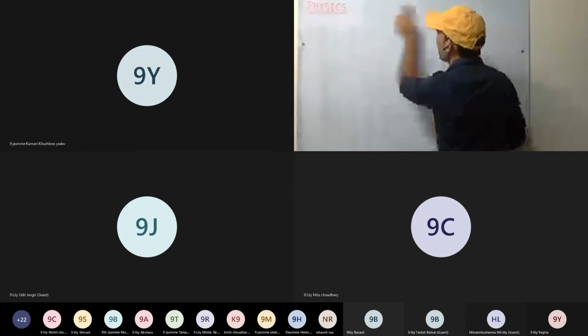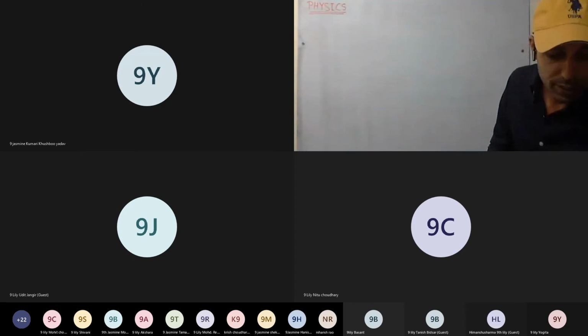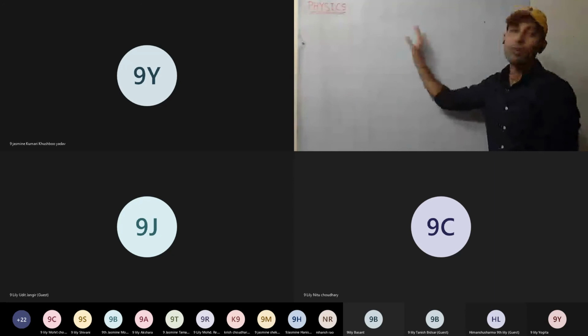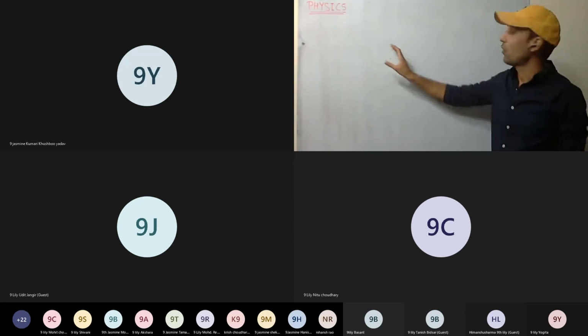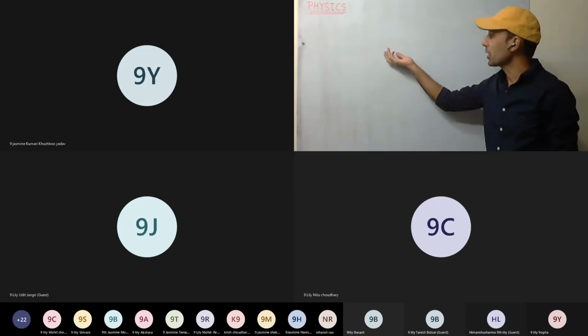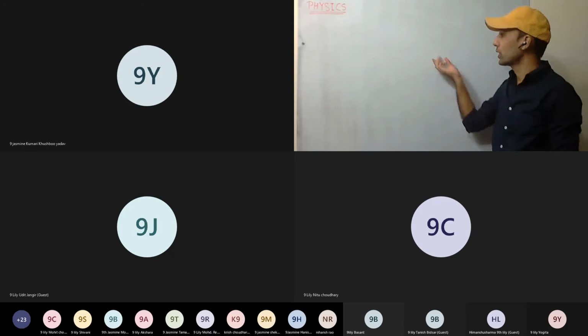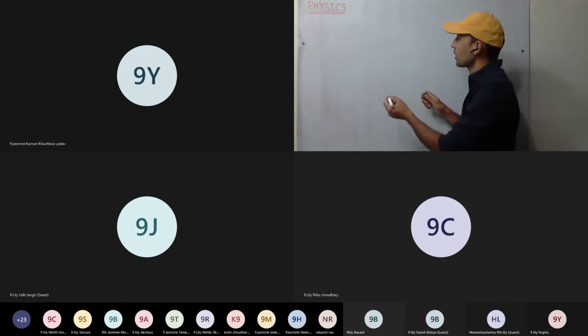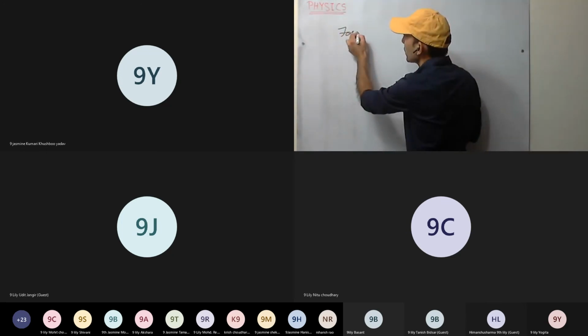Okay, so we are starting laws of motion. Before we start discussing the laws of motion, we'll have a brief idea about force. What kind of forces are there? We'll be discussing different kinds of forces and how force acts. So see here, first we start with force.